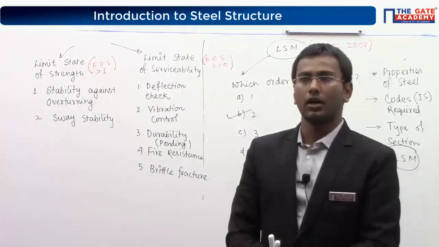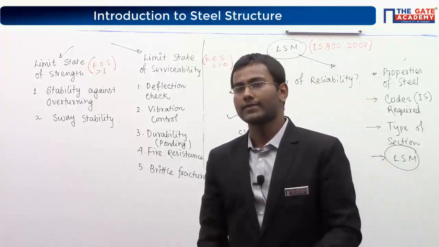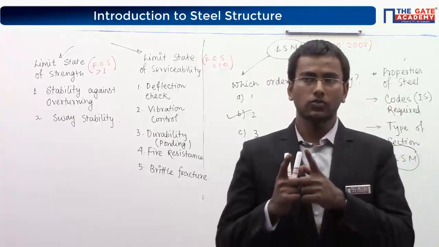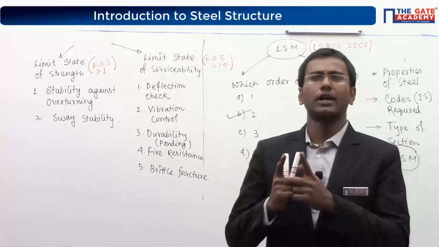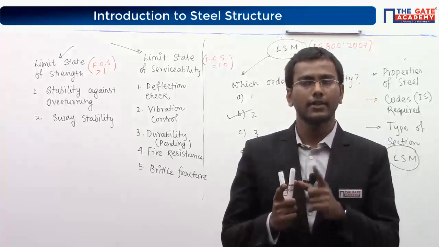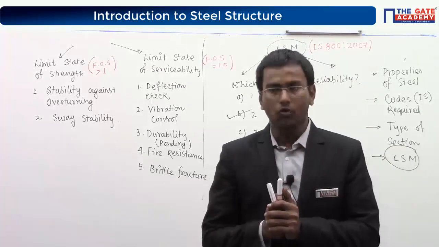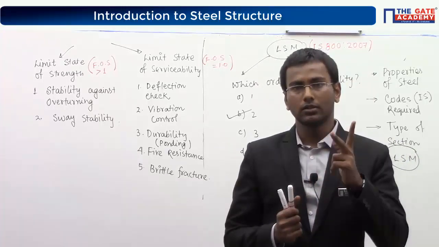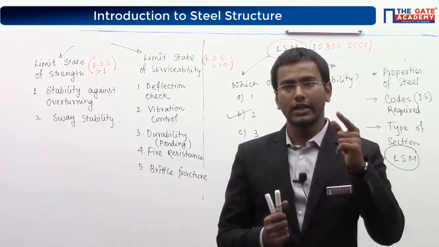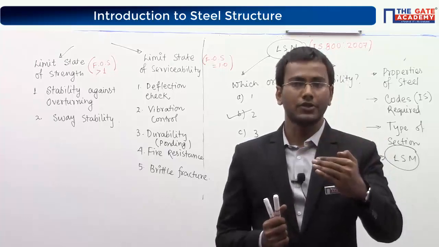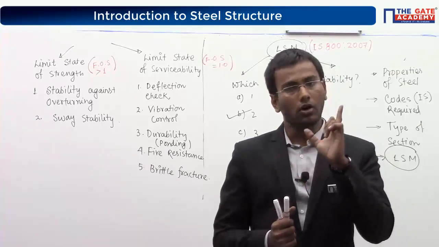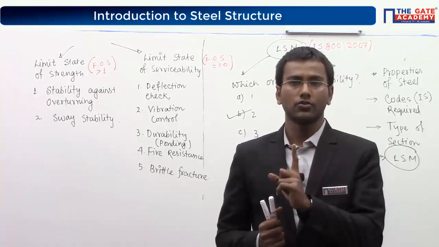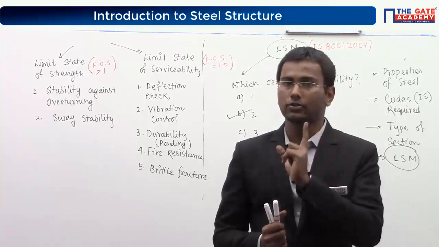Somebody is asking, are limit state of strength and collapse the same? The collapse condition is coming from RCC. When an RCC structure is getting collapsed, we check whether the concrete may collapse or the steel may fracture or is not sufficient. But in a steel structure, only one material is provided, so I will consider the strength only.